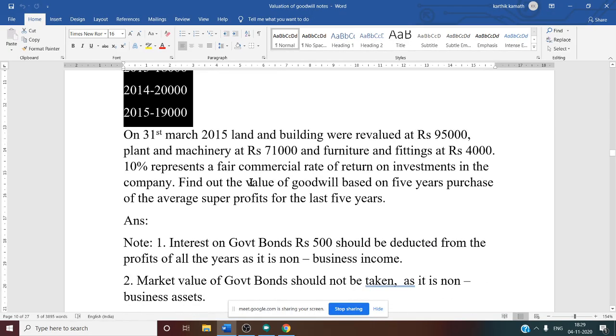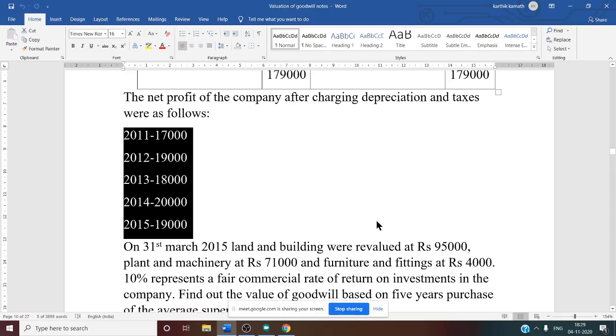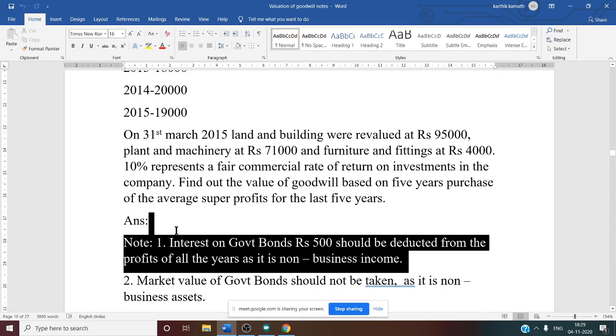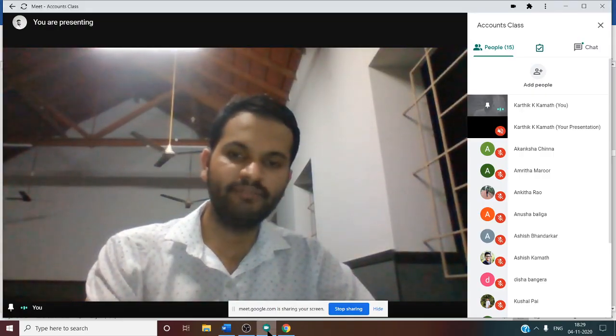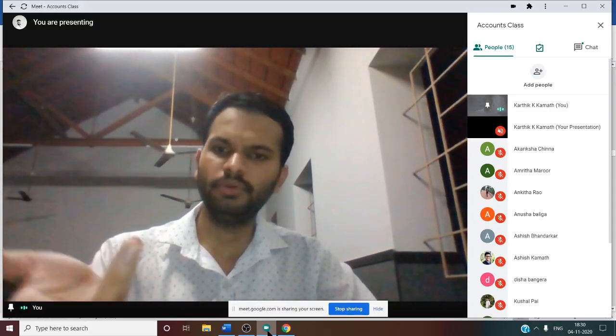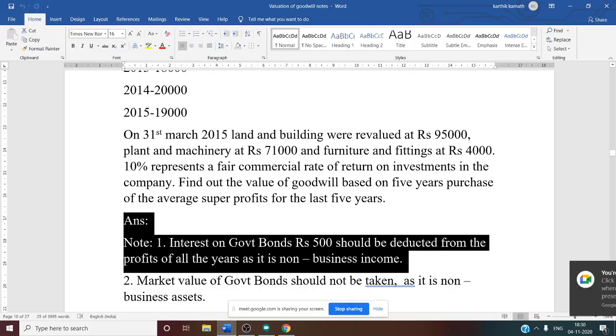Yes. So now the solution part, after understanding the question we need to go for the solution part. In the solution part they have given one note. What is that? Interest on government bond 500 should be deducted from the profits of all the years as it is non-business income. We have already discussed this. Why? Because investment in government bond is non-business, and anything derived from that non-business asset, you need to deduct from profit. That is, interest on investment from each year's profit, you need to deduct 500.